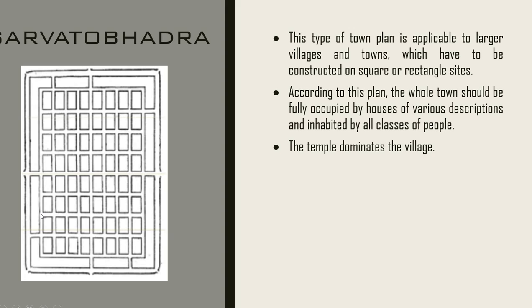The next is Sarvatobhadra. So this type of planning is mostly used for bigger cities, and you want to create a plan in the shape of a rectangle or a circle. The temple tries to dominate, and the whole town is occupied by houses of various classes of people.